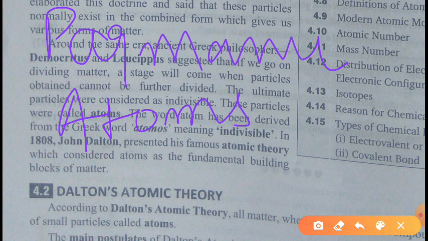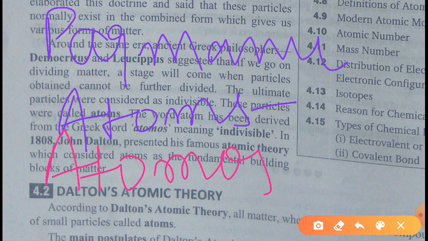that if we go on dividing any matter into smaller and smaller pieces, a stage will come when the particle will become so small that we cannot divide it further, and that particle they called an atom. This word atom has been derived from the Greek word atomos.